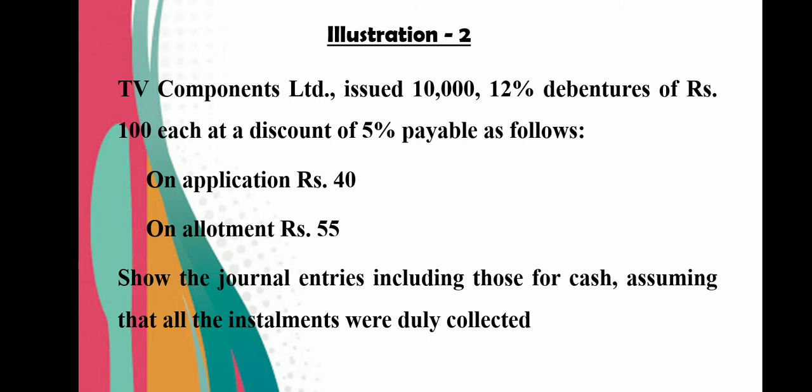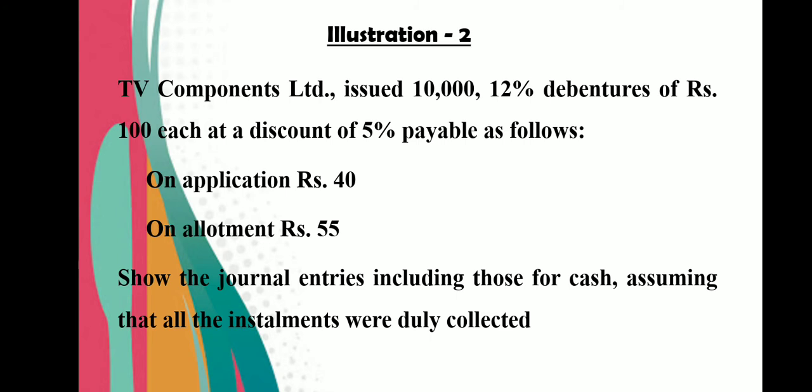Payable as follows: on application 40 and on allotment 55. So total is 95 because 5 rupees is discount. 5% of 100, that is 5 rupees discount. Pass journal entries including those for cash, assuming that all installments were duly collected.